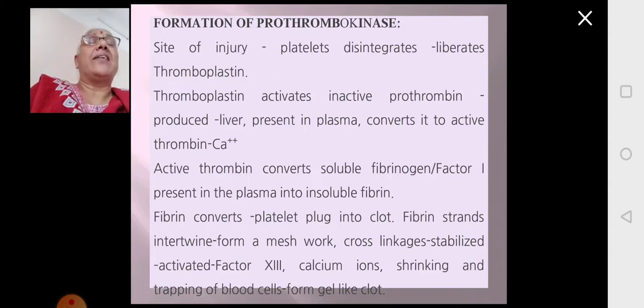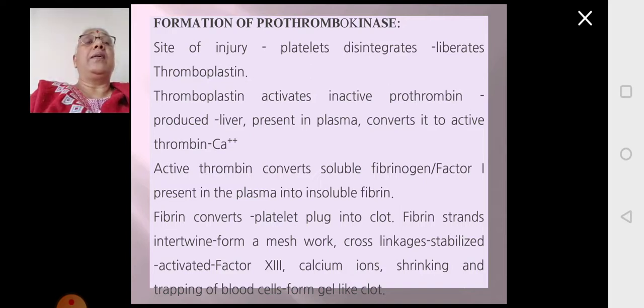So this factor 13A is activated from inactive 13 to active 13A, and calcium ions are required. So the fibrin monomer will become polymer meshwork, and this polymer meshwork is stabilized by activated 13A and calcium ions, and all this will help in the formation of the actual clot.